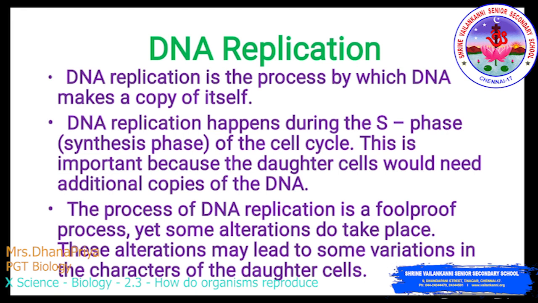Now we move on to DNA replication. DNA replication is the process by which DNA makes a copy of itself. DNA replication happens during the S phase of the cell cycle. This is important because the daughter cells need additional copies of the DNA. The process of DNA replication is foolproof, yet some alterations do take place. These alterations may lead to some variation in the characters of the daughter cells.